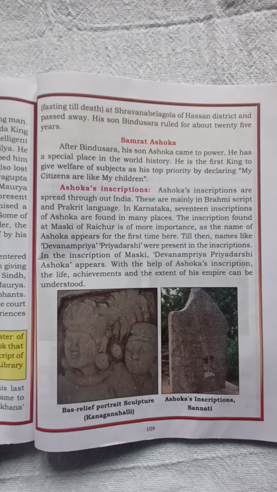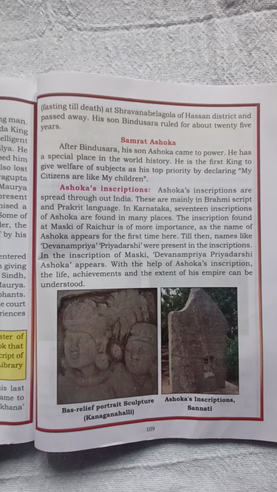After Bindusara, his son Ashoka came to power. Who was the son of Bindusara? Ashoka. He came to power and he had a special place in world history. Who had a special place in world history? Ashoka had a special place in world history.